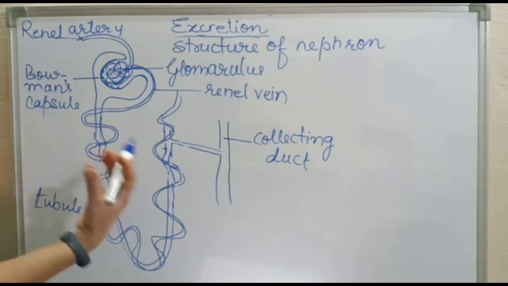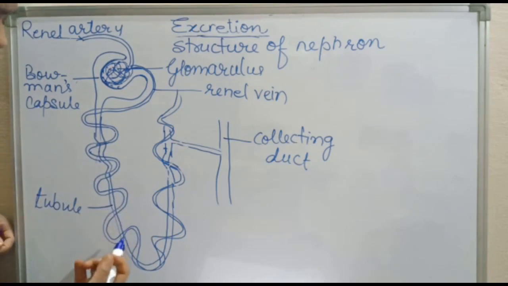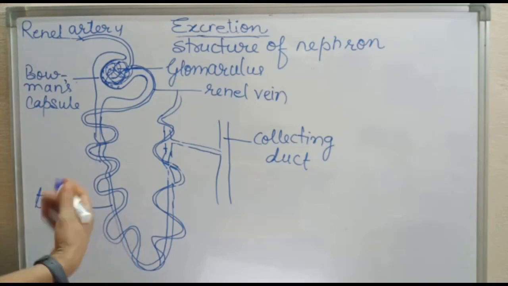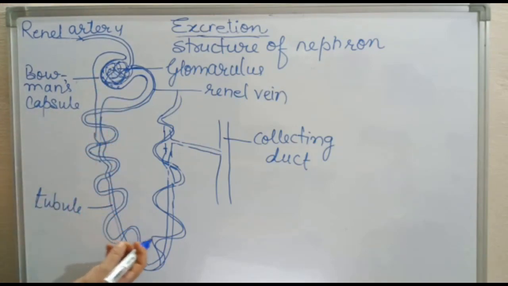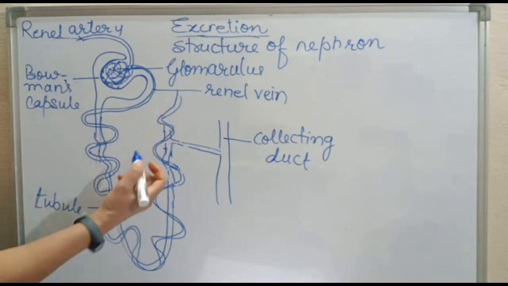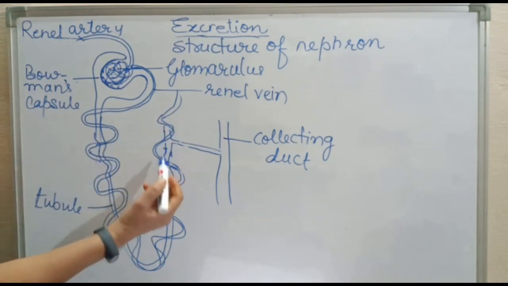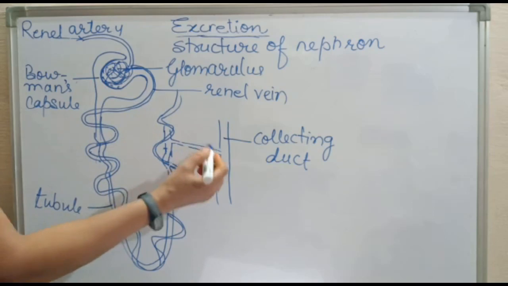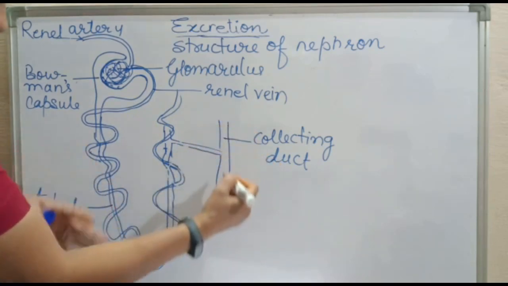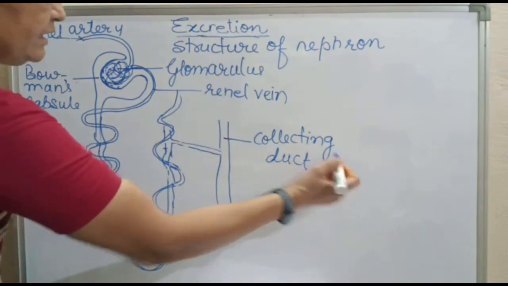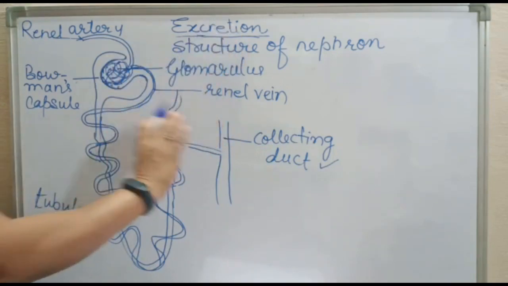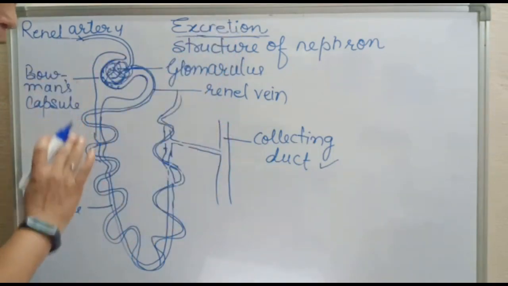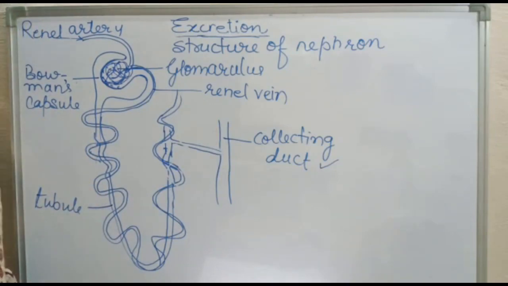And here the selective reabsorption of glucose, amino acids, water and soluble salts is done by these veins, and then the urine left is collected in this collecting duct, and this renal vein then takes the blood, which is now free from nitrogenous waste, right?